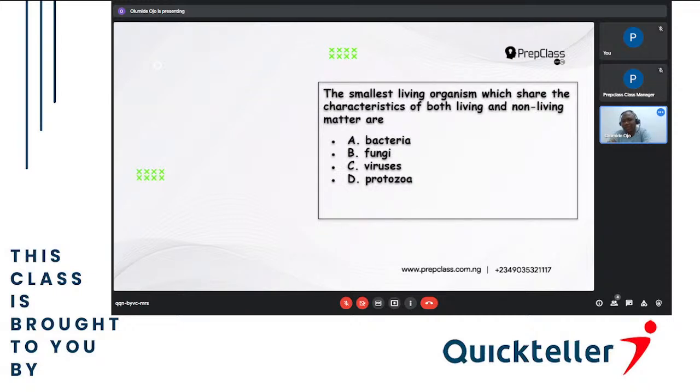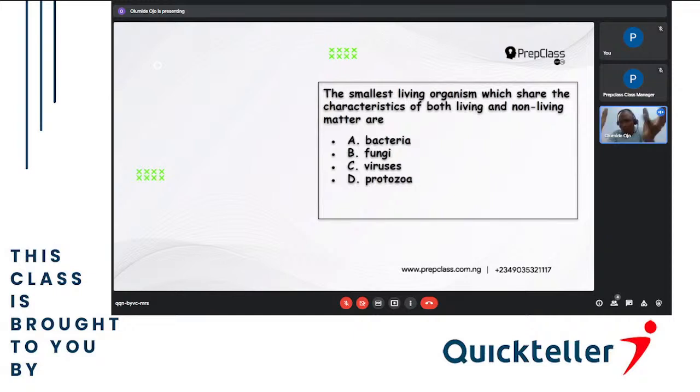The smallest living organisms which share the characteristics of both living and non-living matter are A, bacteria, B, fungi, C, viruses, then D, protozoa. Now, living organisms, like we know, Mr. Niger D, living organisms can move, they can produce their own food, they can respire, they can excrete, they can die.